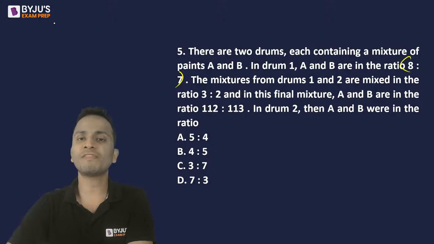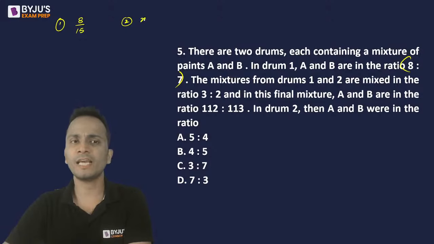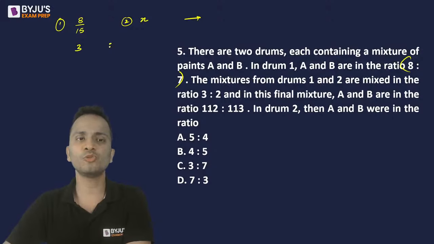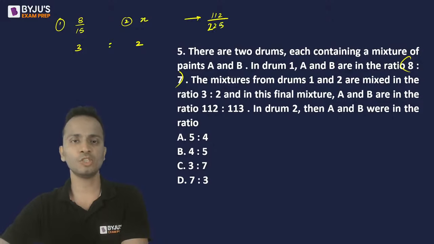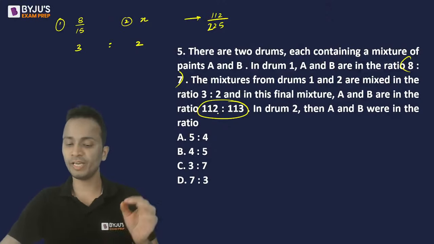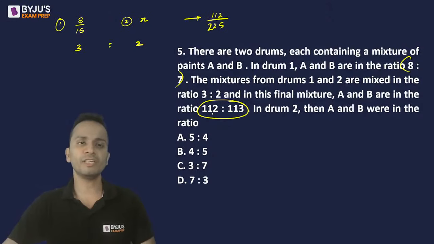So if I'll apply it on the fraction of A, in drum 1, the fraction of A is 8 upon 15. In drum 2, assume that the fraction is X. Now after I mix these two in the ratio 3 is to 2, okay, finally, the fraction of A becomes 112 divided by 225. So 112 divided by 225 will be the fraction of A in the resultant mixture. Okay. I'm applying the method of weighted average.